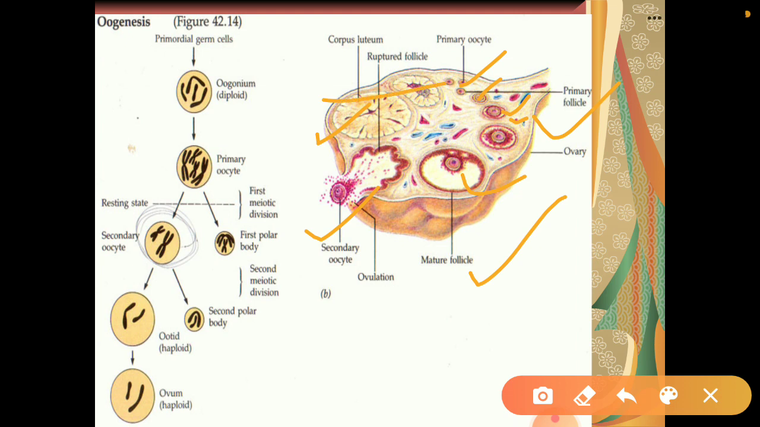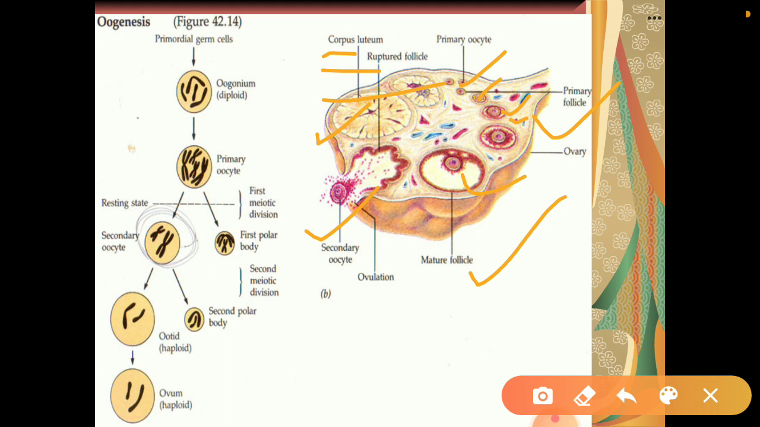It is believed that when it completes its formation and the ovum is released from the secondary oocyte, the remaining structure is what was earlier known as the Graafian follicle.